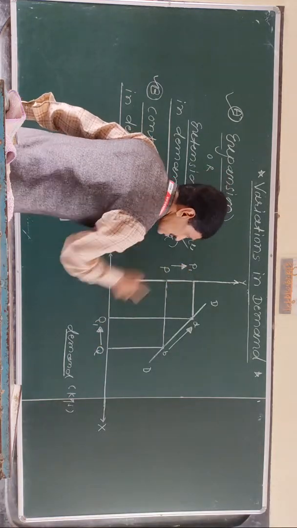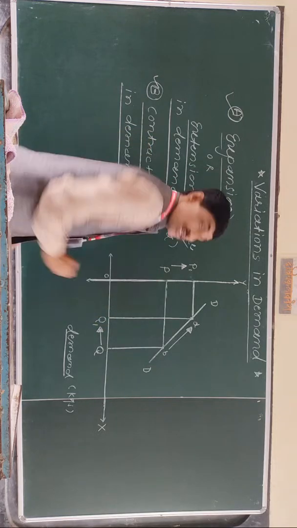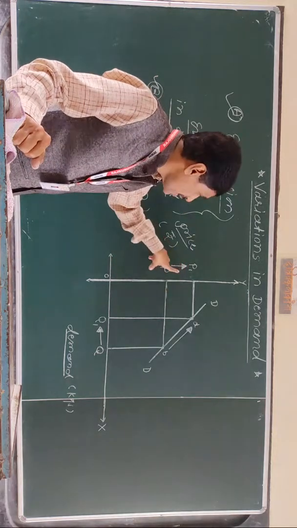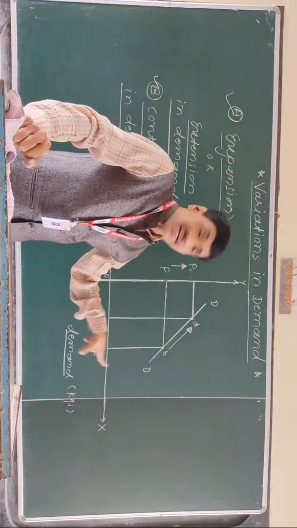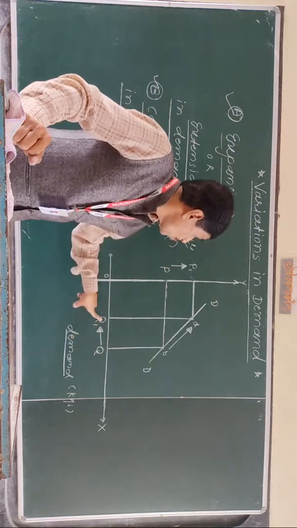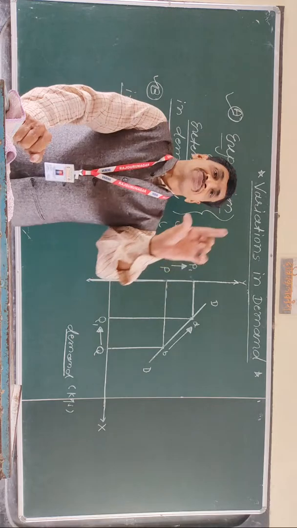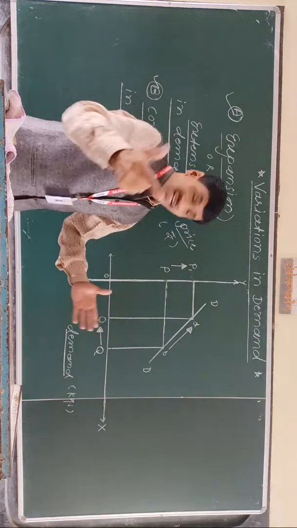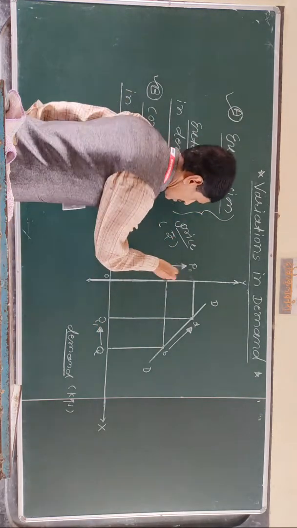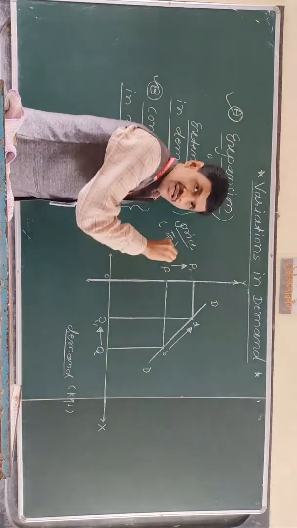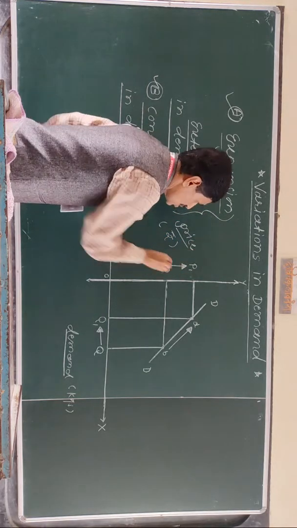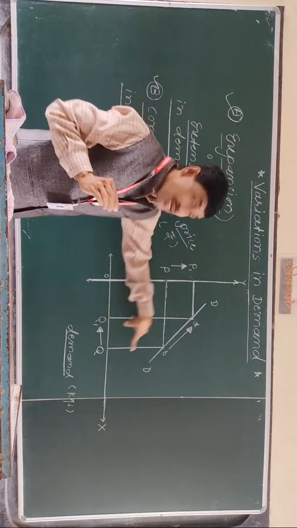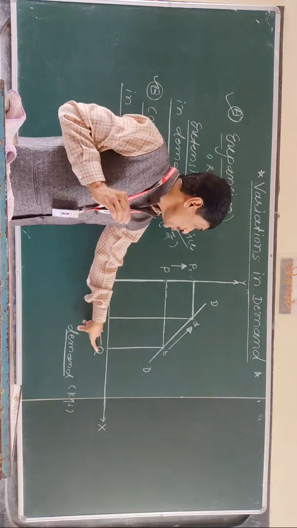It is called contraction in demand, other things remaining constant. Once again, when price rises from point P to P1, then demand falls from point Q to Q1.